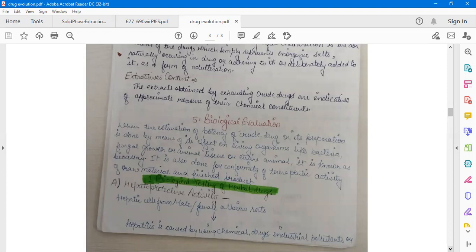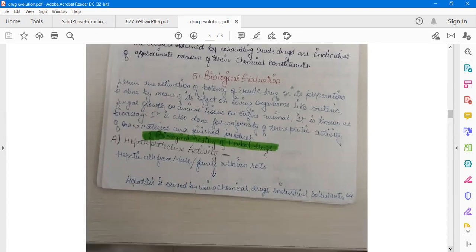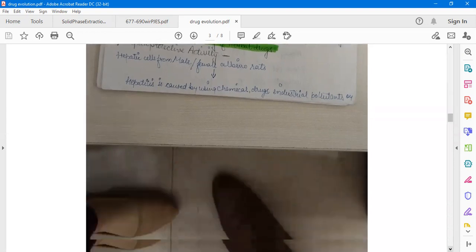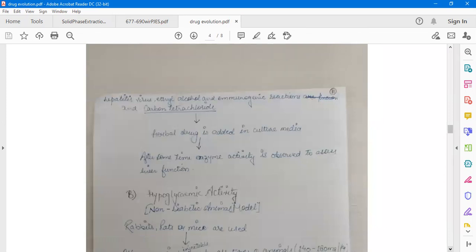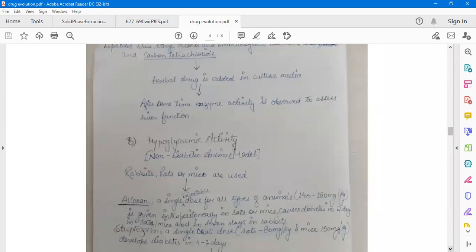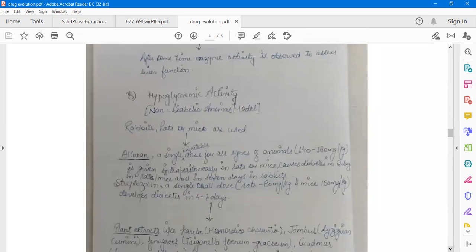So here we have a few tests which we can perform to identify the biological activity or the pharmacological action of a particular drug. The number one test is the hepatoprotective activity. Here we will test whether the drug has an effect on liver diseases or not. And another one is the hypoglycemic activity.